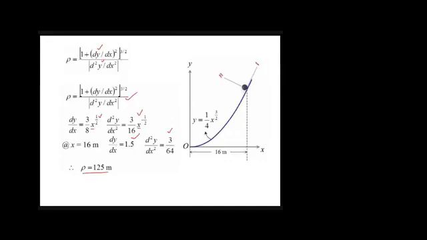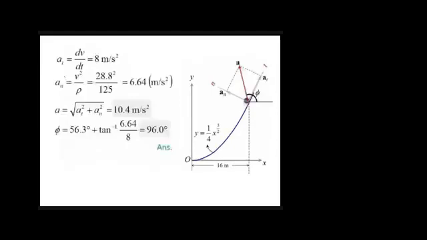When you put this in this equation, we already have v, which is 28.8. Take its square and divide by rho, so you get this one. Now we have this component and this component, right? Put it in this equation, you get the magnitude of acceleration. Is it clear till here? Yes, sir.